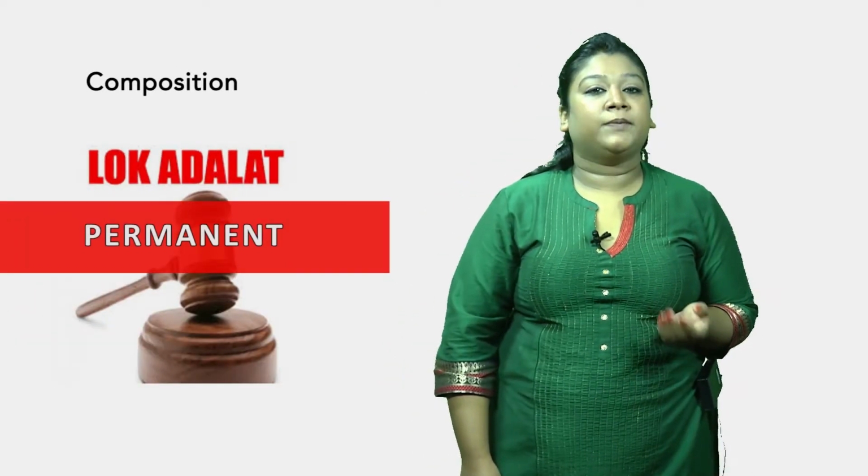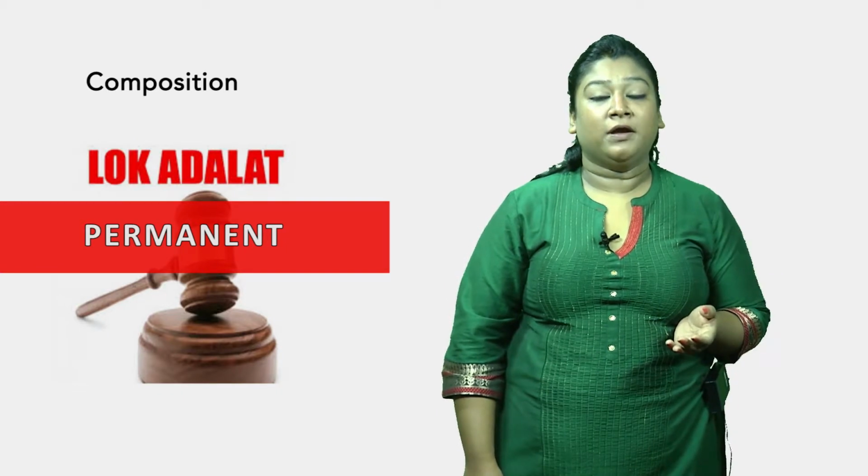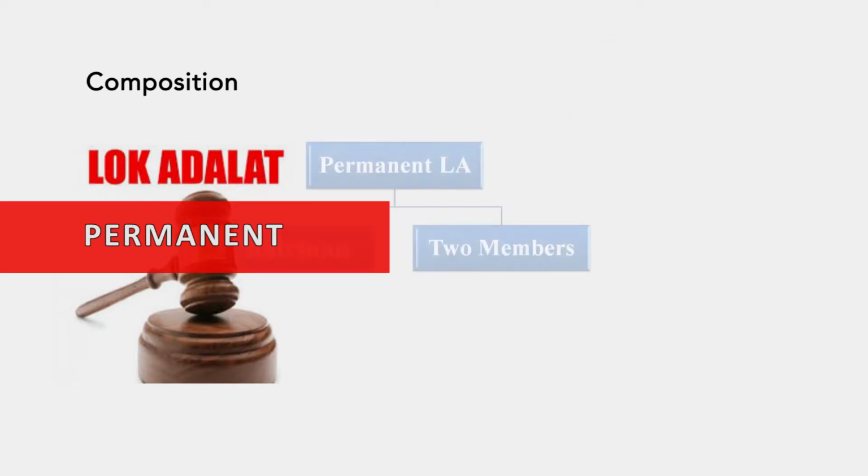Now coming to the composition of Permanent Lok Adalat. Permanent Lok Adalat comprises 3 members in total: 1 person to function as the chairman of the Permanent Lok Adalat, and 2 members.